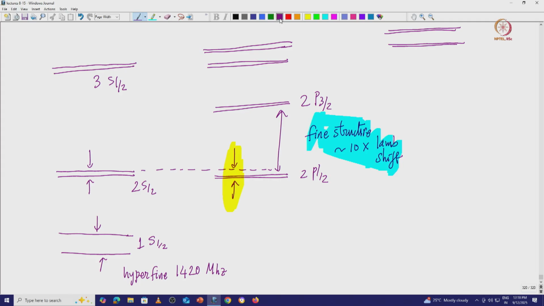Again you will have one more here. So, here is also a Lamb shift, maybe between 3s1/2 and 3p1/2.